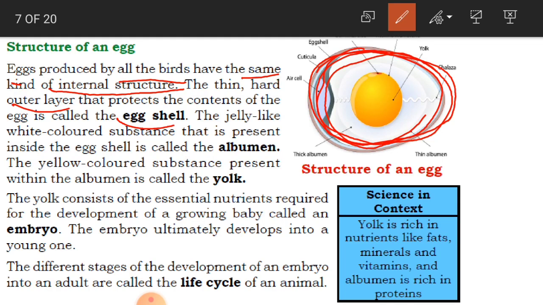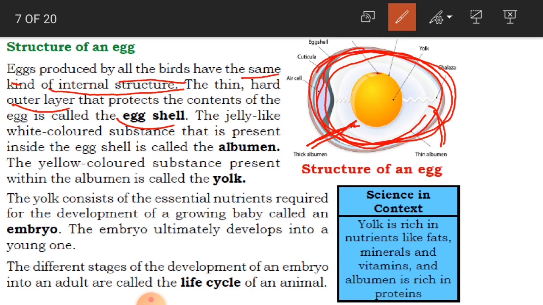The jelly-like white colored substance that is present inside the eggshell is called albumen. See here, children, are you able to see the white colored substance inside? That is called the albumen, and in it you have two different kinds. In this part, it is more white, in the sense that it is thick. And in this other part, it is light.